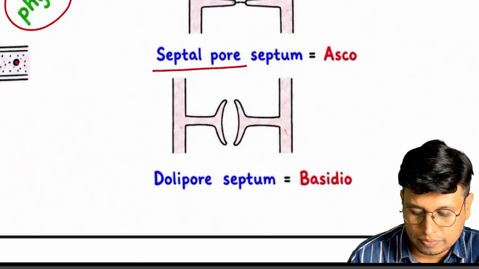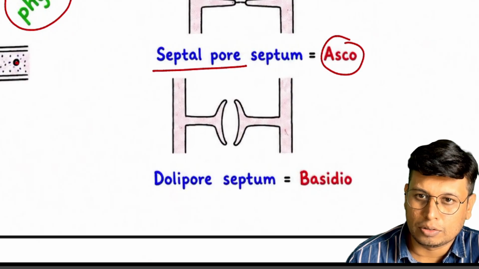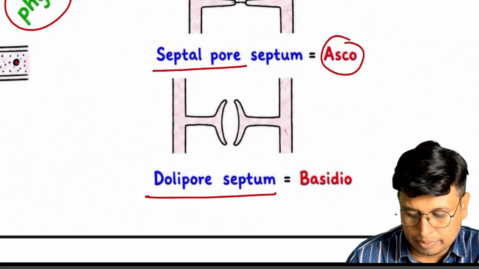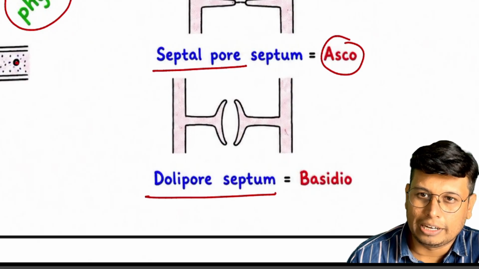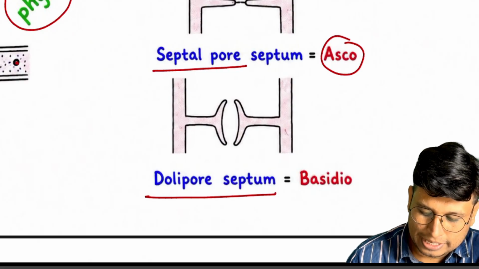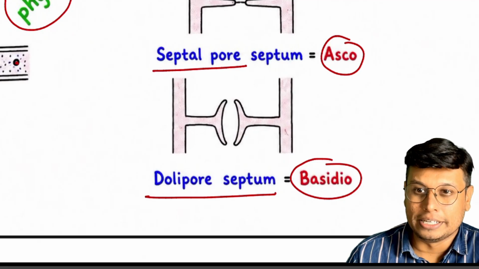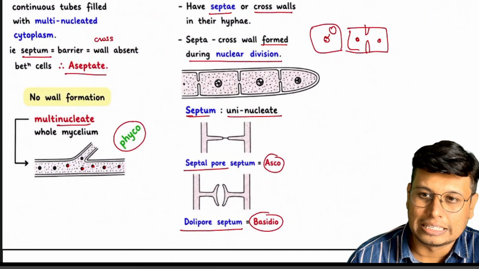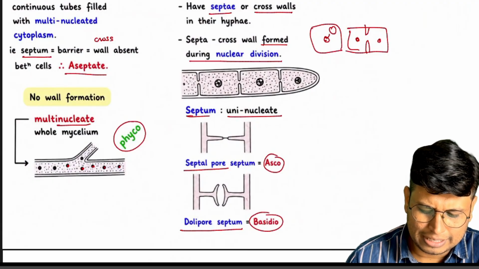There are two types of septum, and those are particular. Septal pore septum is present in Ascomycetes. These are the groups of fungi we are going to see. Then we have dolipore septum. Remember dolipore, it looks like a doll. In what way it looks like a doll, I don't know, but it is called dolipore septum. It is present in Basidiomycetes. So we have gotten here coenocytic hyphae, aseptate hyphae, and septate hyphae. I think this is clear, very simple.